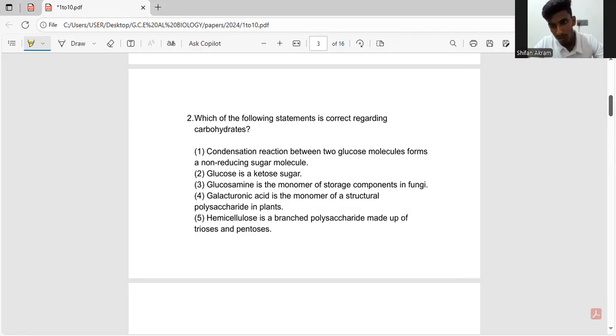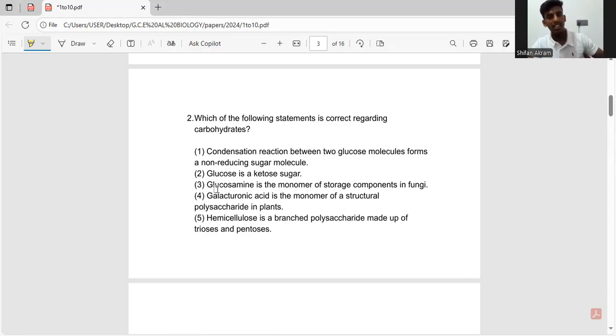Two glucose molecules usually bind together to form maltose, and maltose is a reducing sugar. It is not a non-reducing sugar. Always remember that the only non-reducing sugar given in the biology resource book is sucrose. So we have to eliminate that because, as I said, maltose is a reducing sugar.